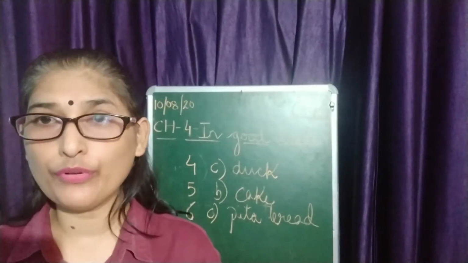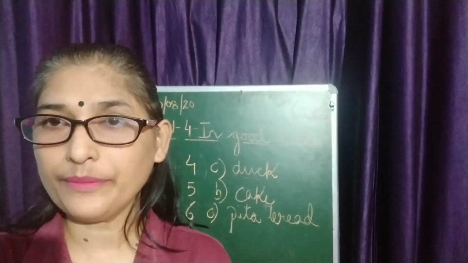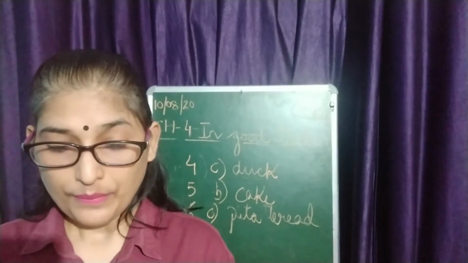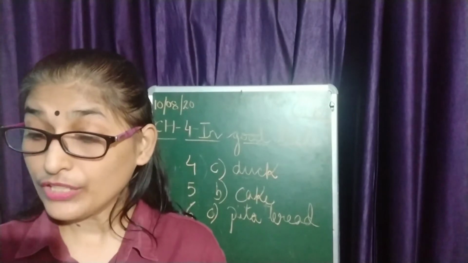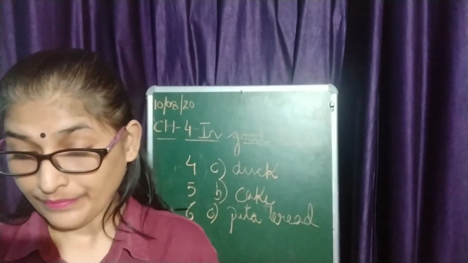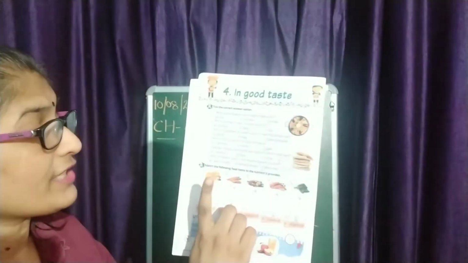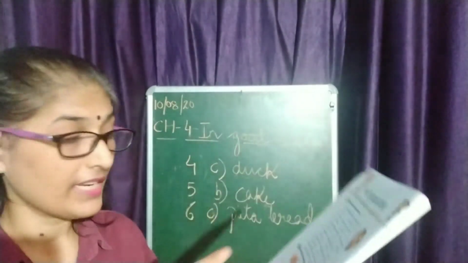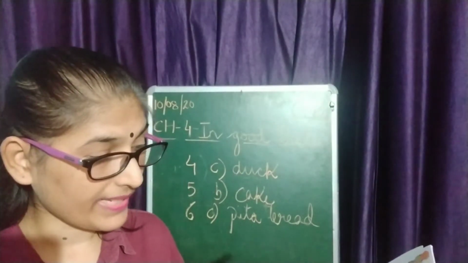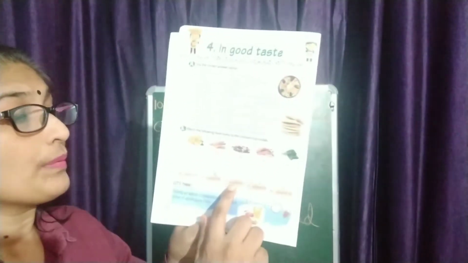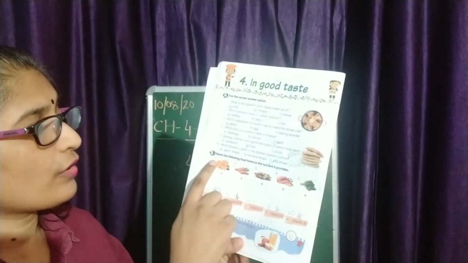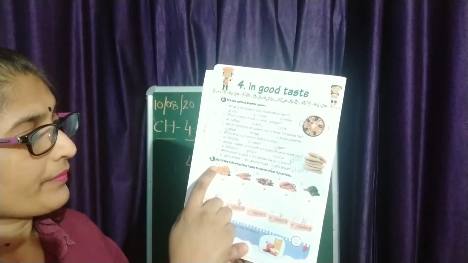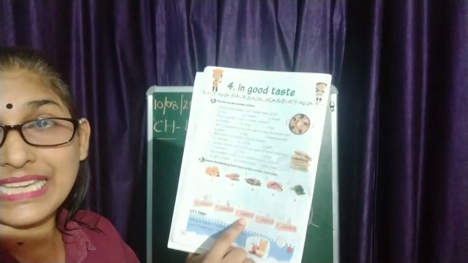Match the following food items to the nutrient it provides. Now let's see the first picture. You can see here the picture. This is orange, right? And what nutrient do we get? Vitamin C. So the first option, you have to match with vitamin C.